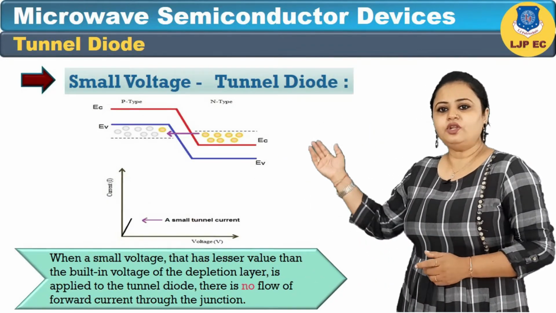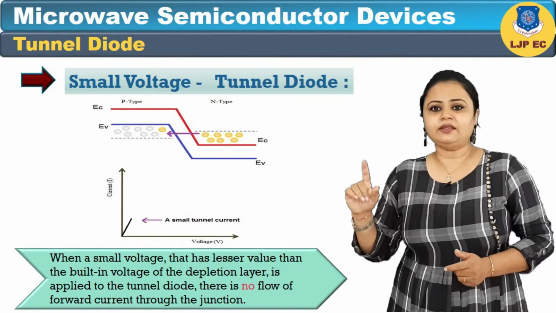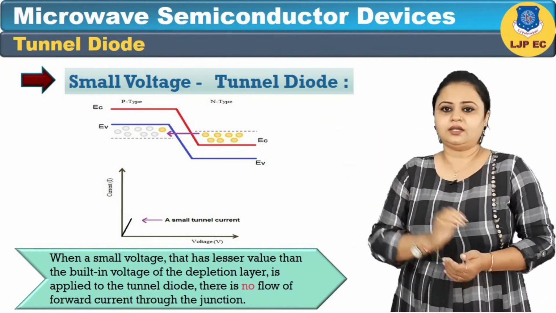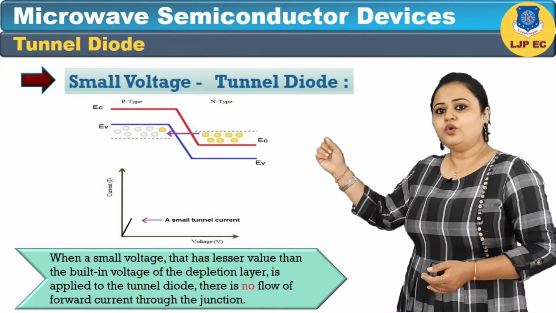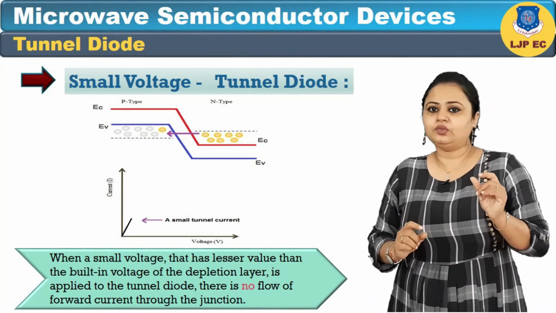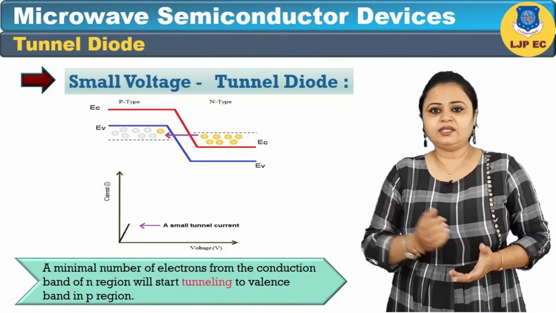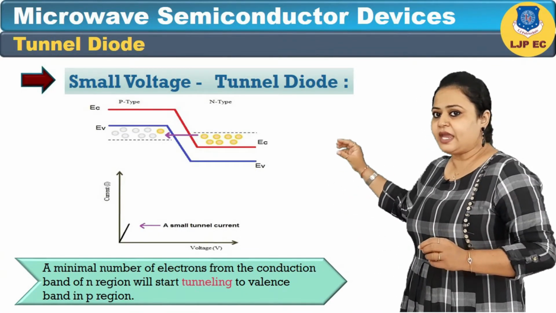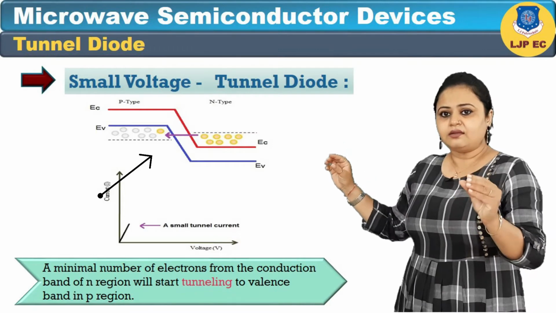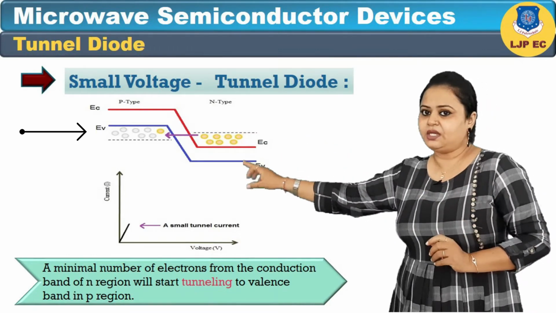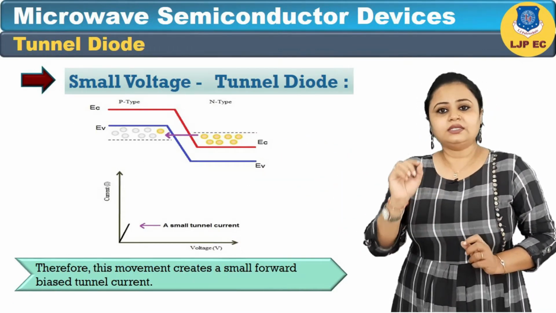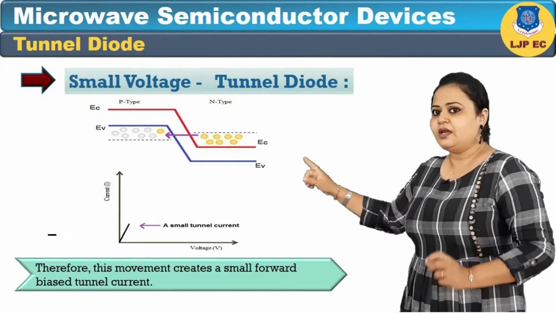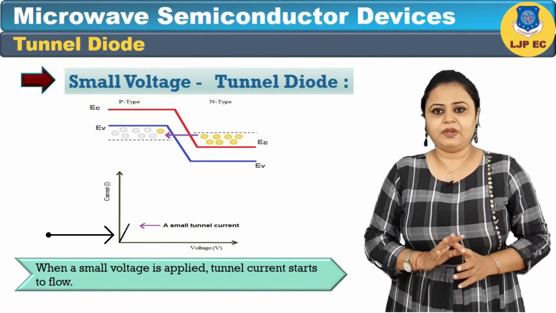When a small voltage that has a lesser value than the built-in voltage of the depletion layer is applied to the tunnel diode, there is no flow of forward current through the junction. Nevertheless, a minimal number of electrons from the conduction band of the N region will start tunneling to the valence band in the P region. Therefore, this movement creates a small forward bias current.